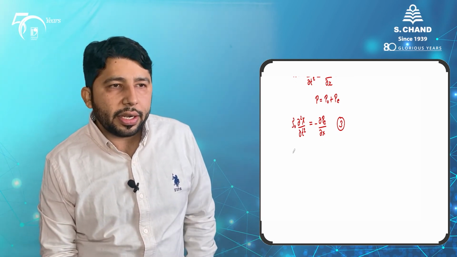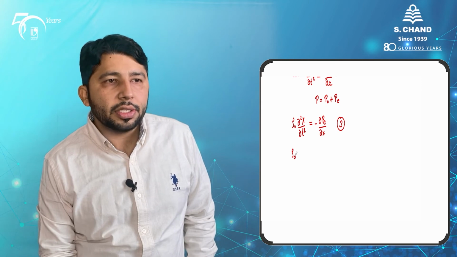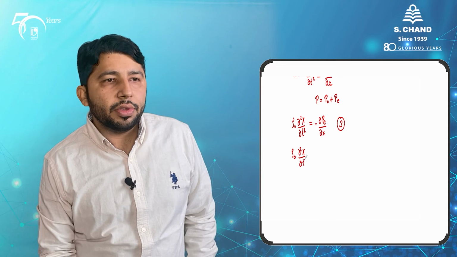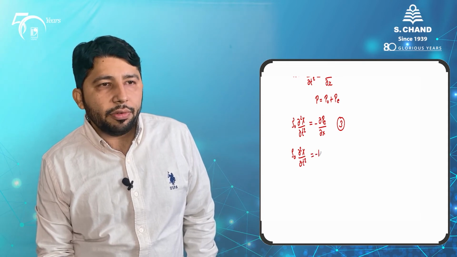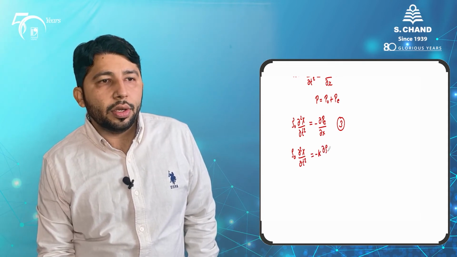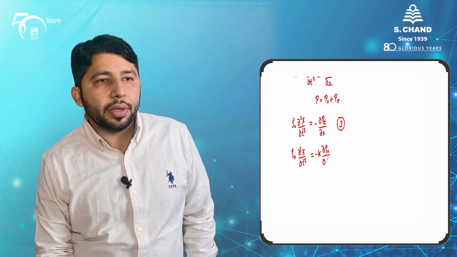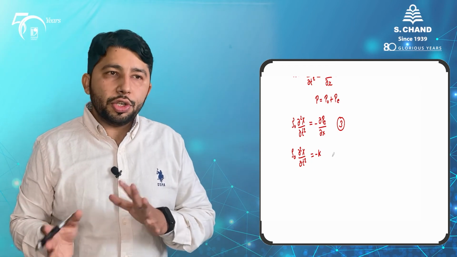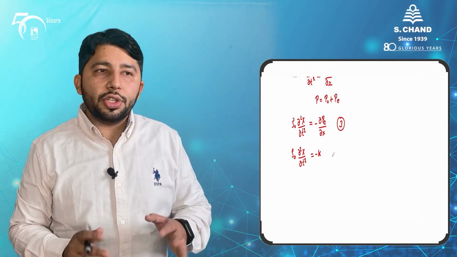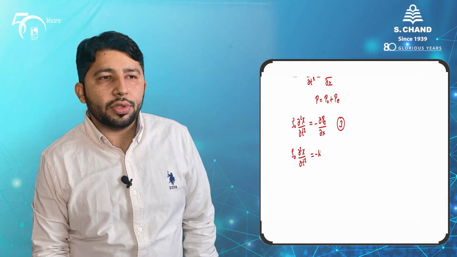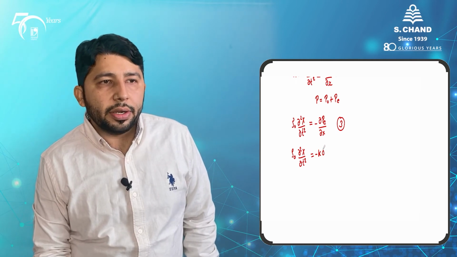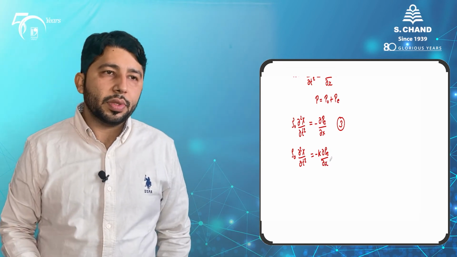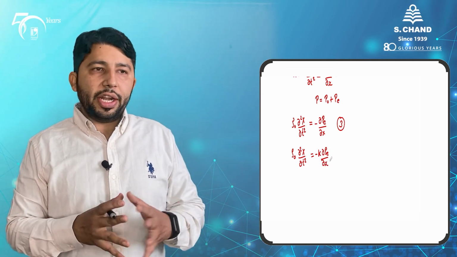So I can just write it in at this place: rho naught times the second derivative of chi with respect to time equals the negative of kappa del rho E divided by del x. Yes, so using equation 2, when we modify equation 3, we get a quantity like this, minus kappa del rho E by del x. So this is the new modified equation.